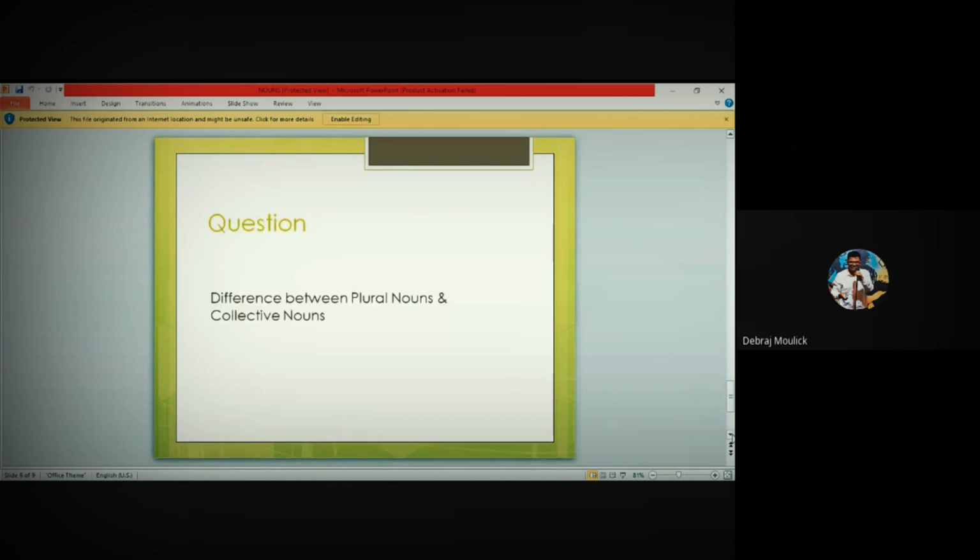Now the question is, bottle becomes bottles, chair becomes chairs. So students might get confused: what's the difference between plural nouns and collective nouns? Nouns are basically singular and plural. The number we are basically dealing with is common nouns, but collective nouns also refer to more than one or something like that. And I've also told you what the criteria of a collective noun is. So refer to the previous lecture and try to find out. Of course, you can take the help of the internet. You can write in the comment section, you can write in the Google Classroom, or we can discuss this in the lecture also.